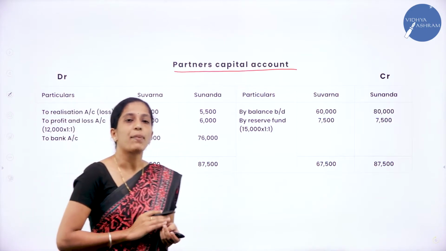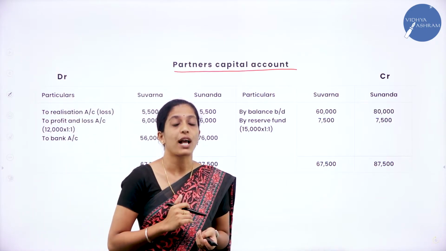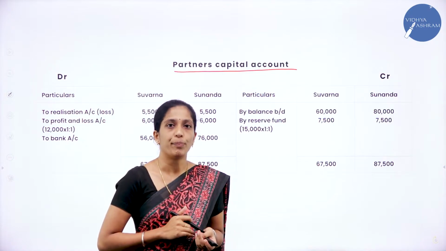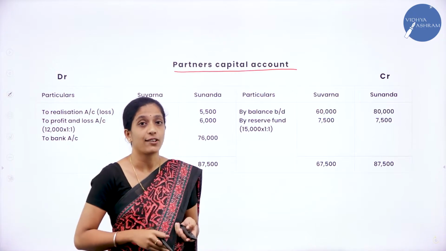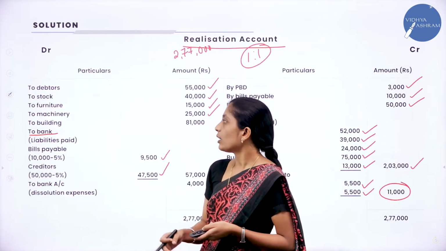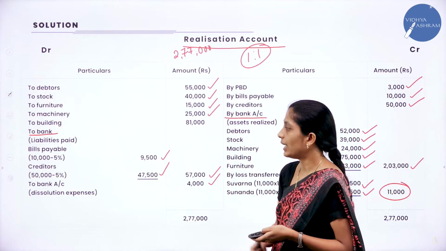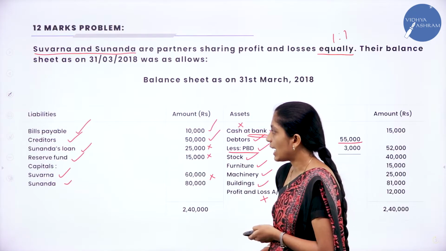Now how to begin our partners capital account? First we have to transfer the capital of the partner. Now where do we get this capital? In the question, in the balance sheet under liability side. Now moving on to the balance sheet, we shall see the liability side.